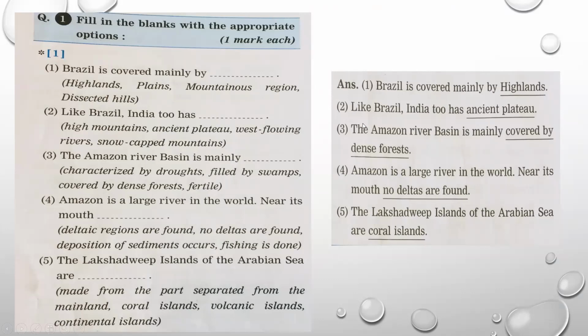Number 2, like Brazil, India too has ancient plateau. The Amazon River basin is mainly covered by dense forest because of heavy rainfall. Amazon is a large river in the world. Near its mouth, no deltas are formed. The Lakshadweep Islands of the Arabian Sea are coral islands because they are formed because of deposition of corals.